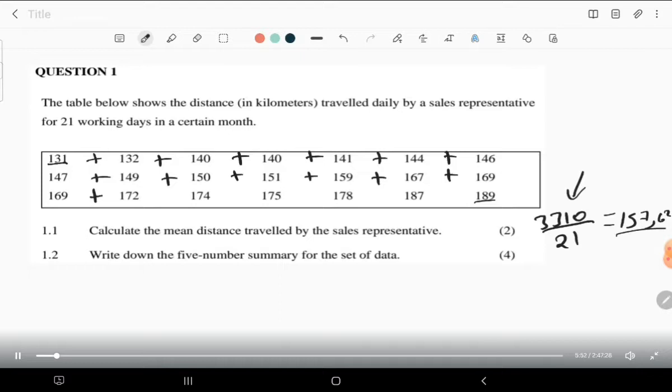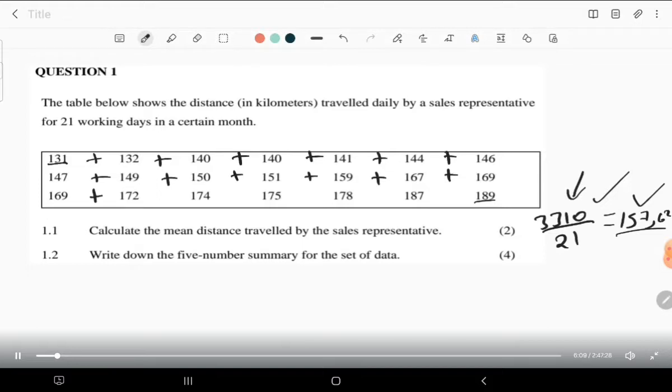So this is the mean. This is the 2 marks that you need to grab. So this is what you have here, then for the simplification of your answer. So coming to the second one, write down the 5 number summary for the data.